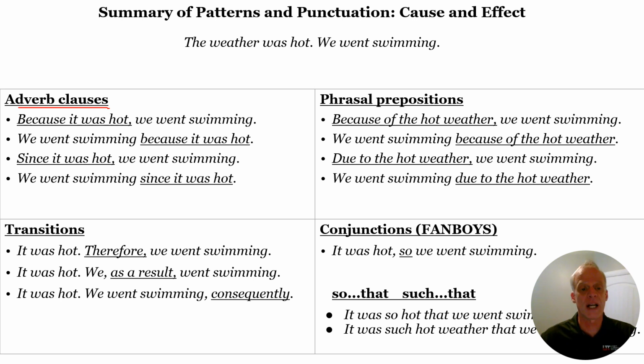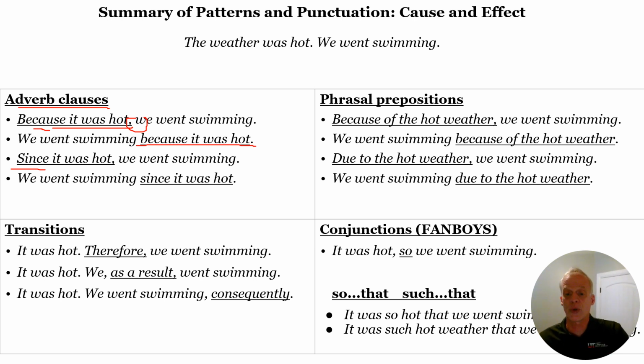So the adverb clauses, because and since, are the most common ones. Now that is also a possibility. Because it was hot, comma, we went swimming. If you put it in the front, we have to have the comma. If you move it to the back, we do not want to have the comma.